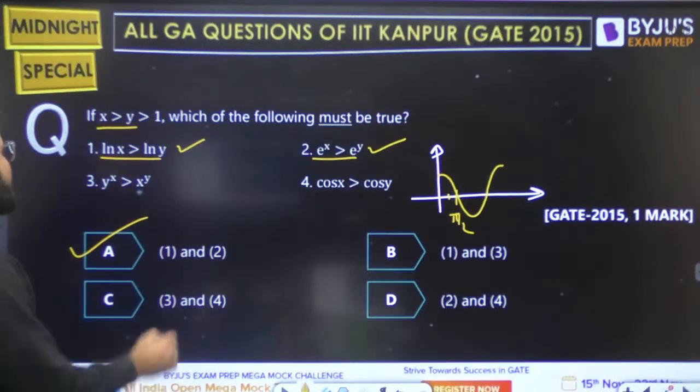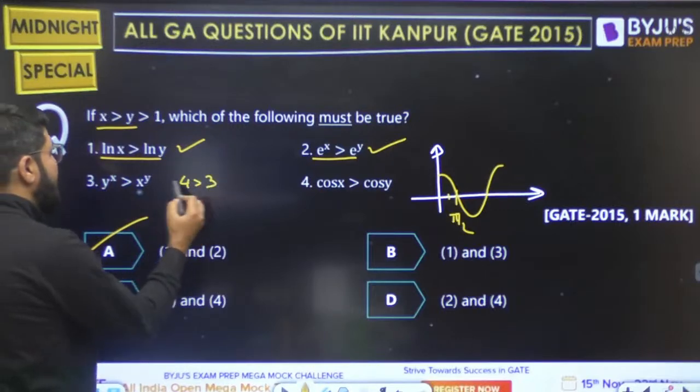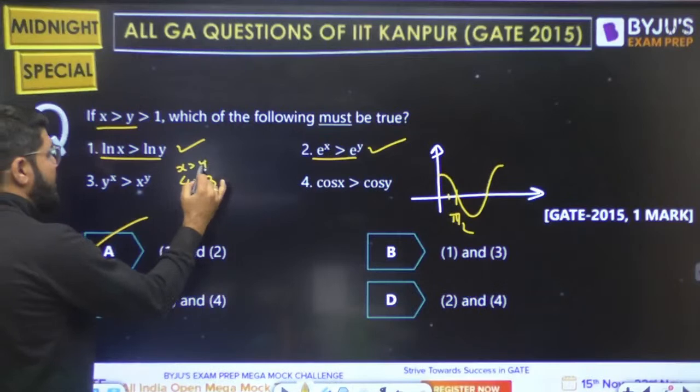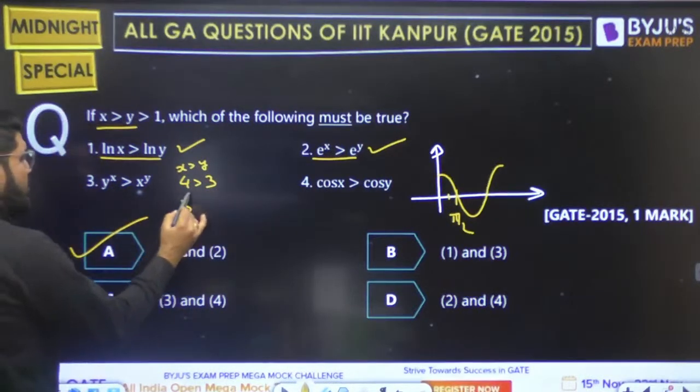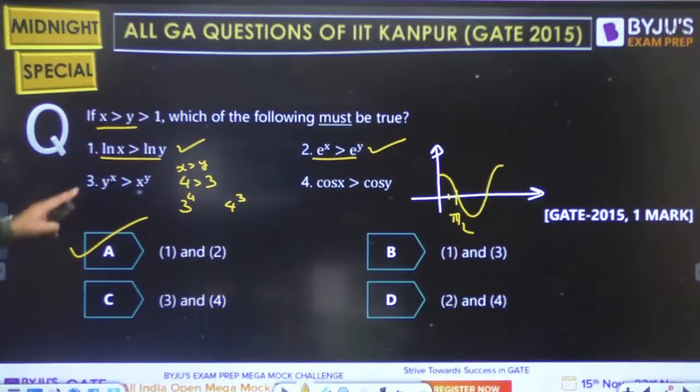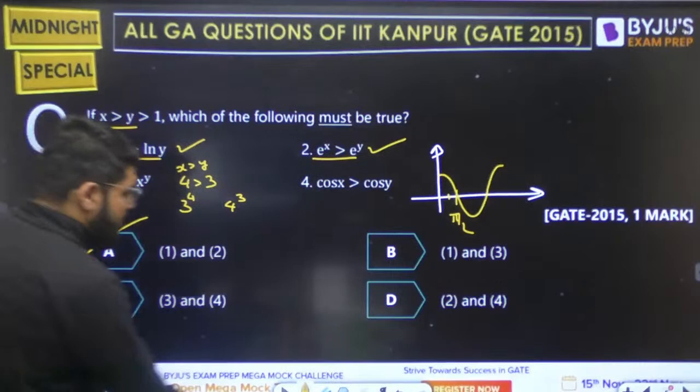What about the third one? Take a simple example. 4 is greater than 3. We have to take x greater than y, so 4 is greater than 3. So 3 power 4 and 4 power 3, if you compare, this is 3 power 4 and that is 4 power 3.